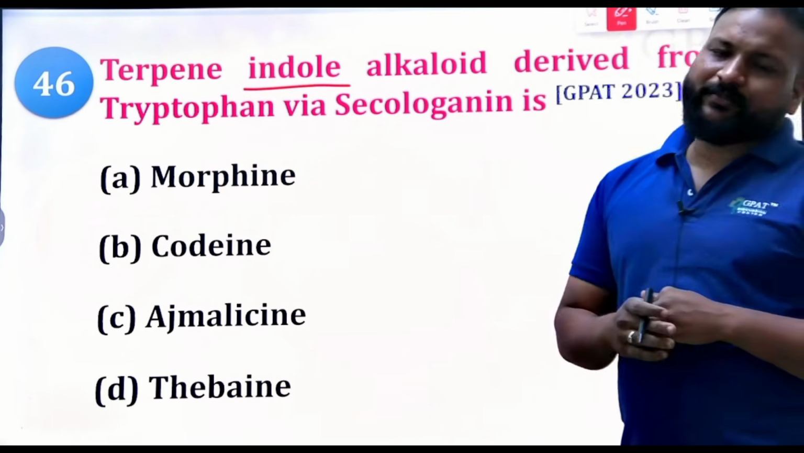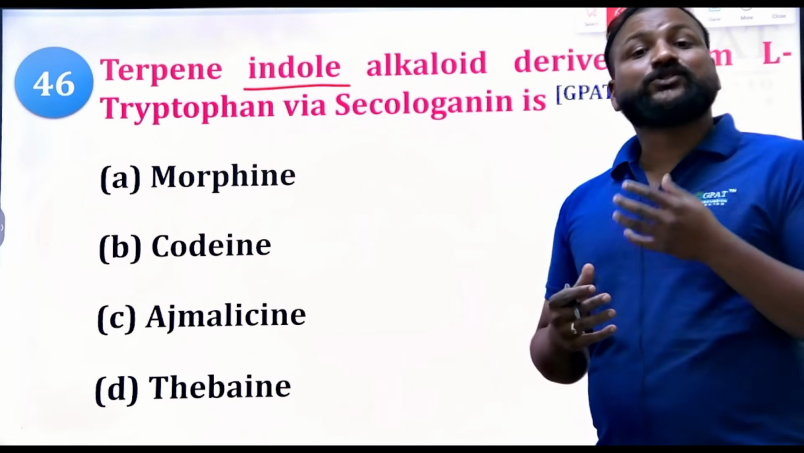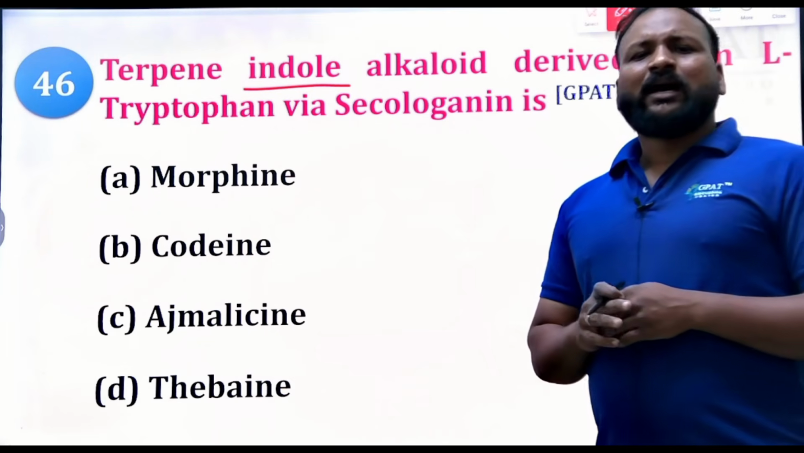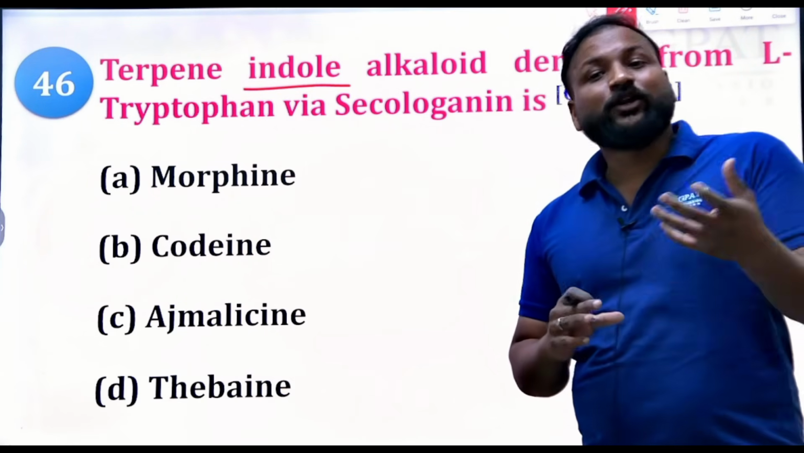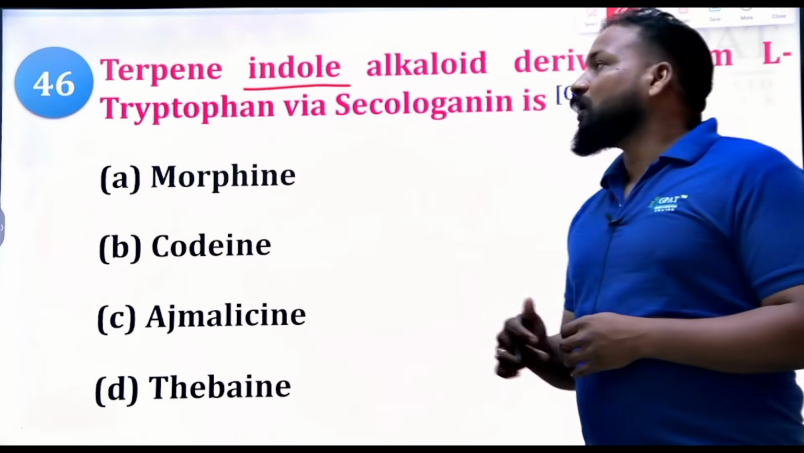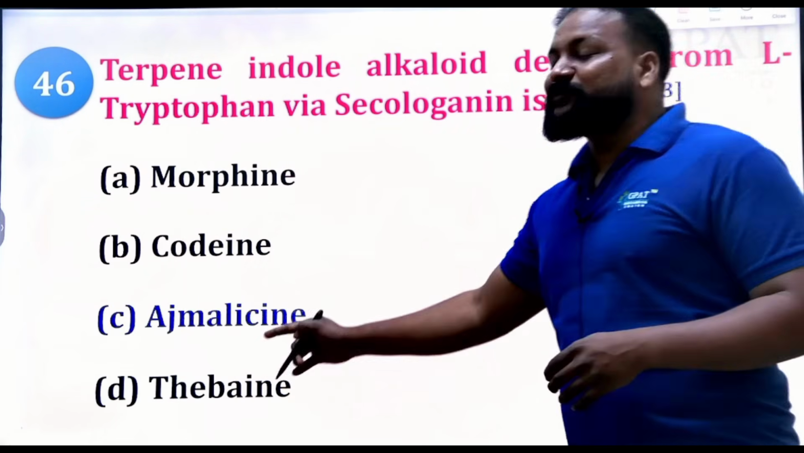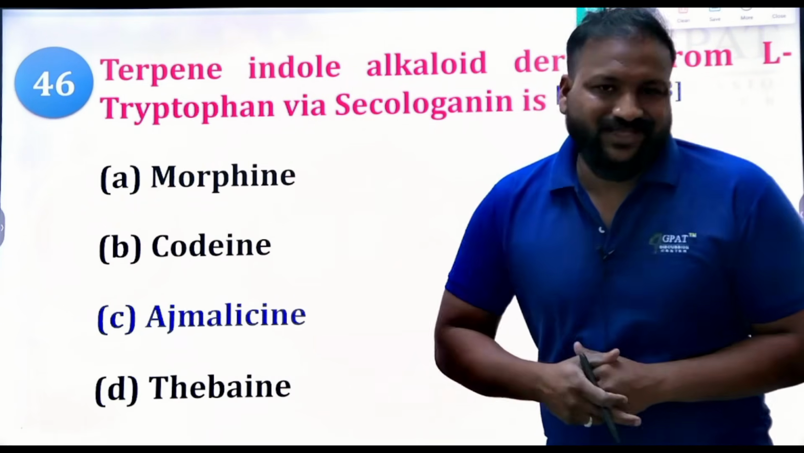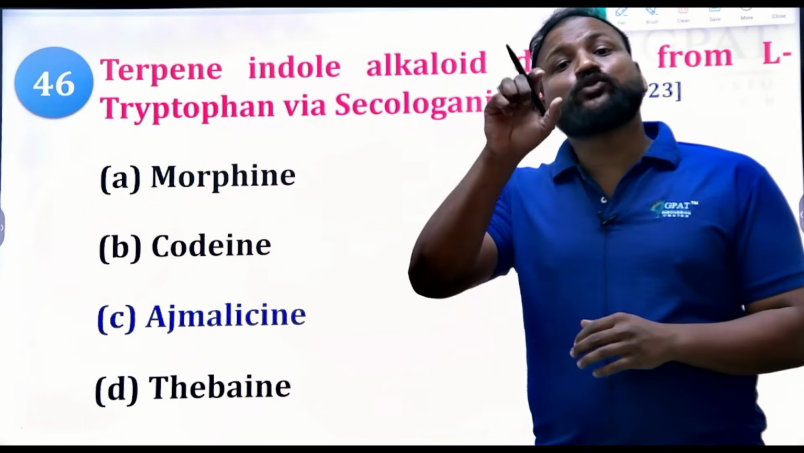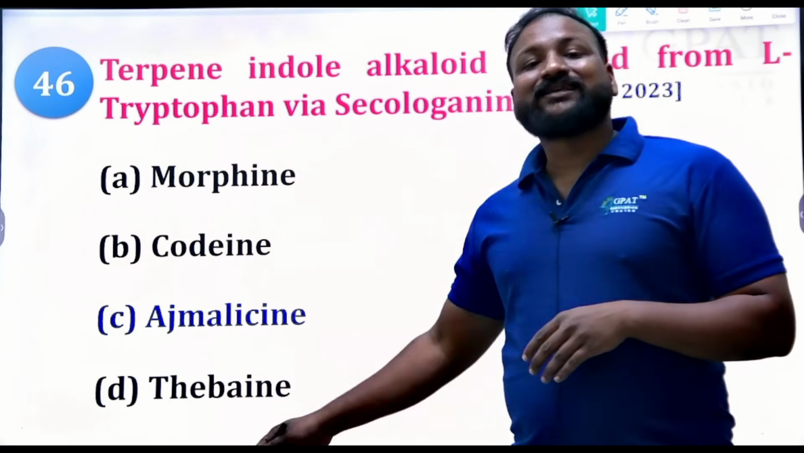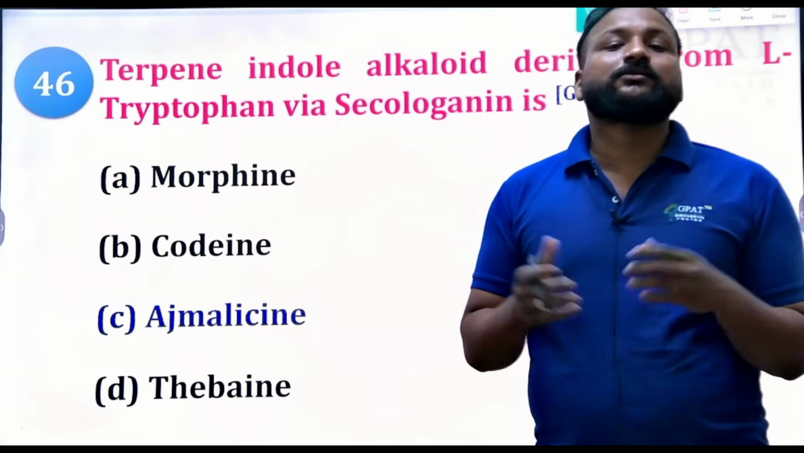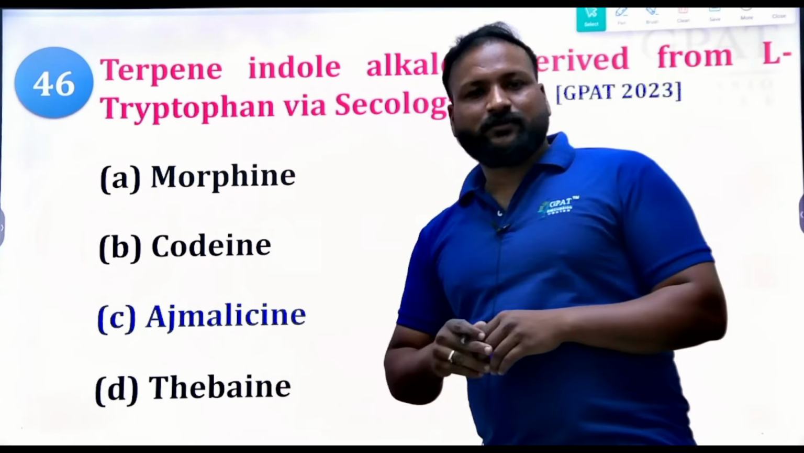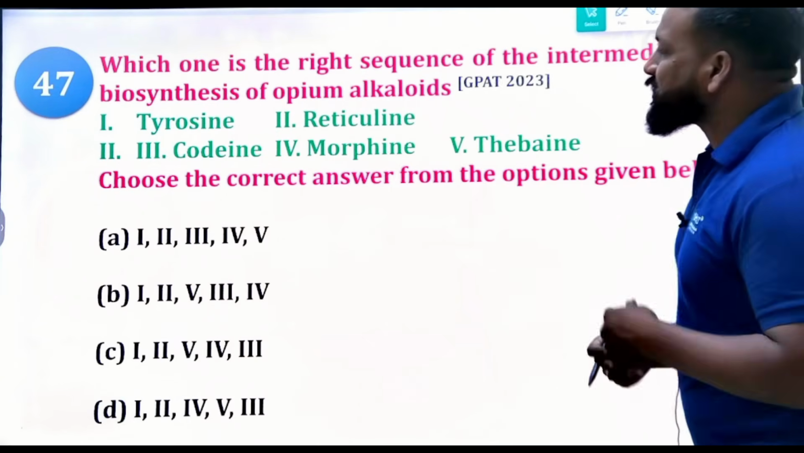Does morphine belong to indole alkaloid? No, it is isoquinoline, right? Codeine, thebaine, noscapine: which type of alkaloid is it? Thebaine, codeine. So, what is the right answer here? Undoubtedly, the last option. That's how we need to break the question. You need to decode the question. Morphine is an isoquinoline alkaloid. Morphine, codeine and thebaine belong to the isoquinoline alkaloids, so the last option is the indole alkaloid. That's how we need to approach the question.